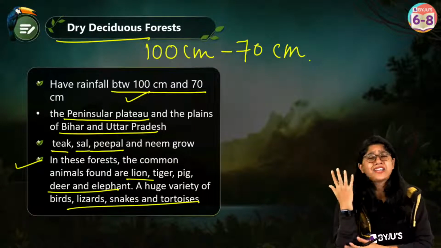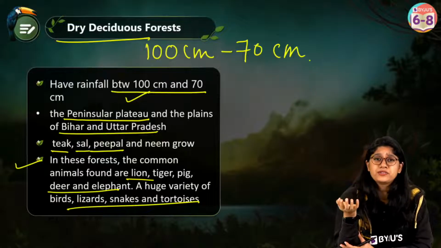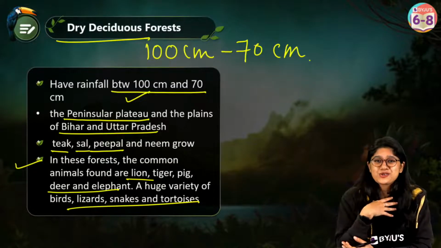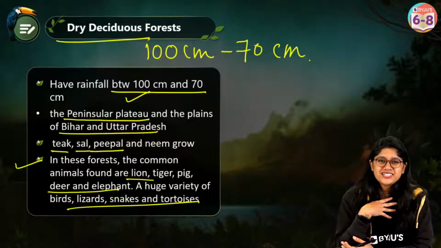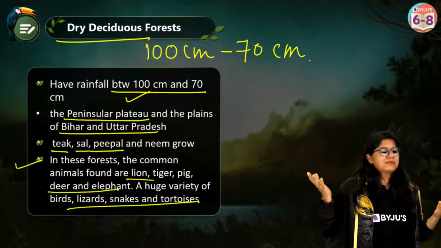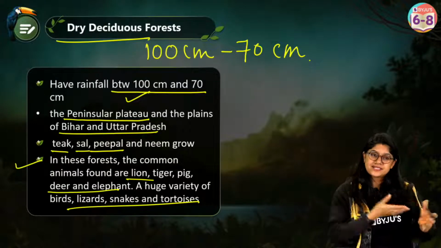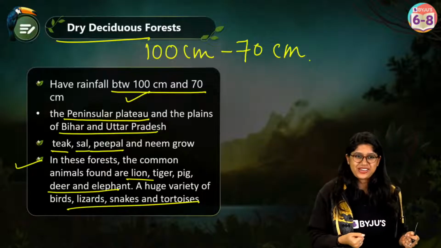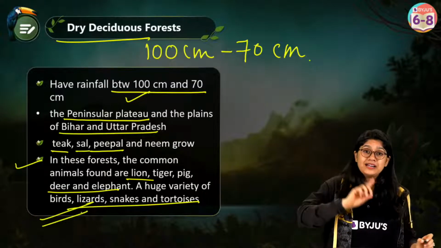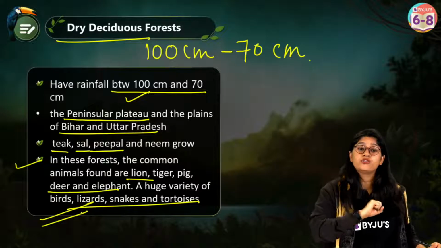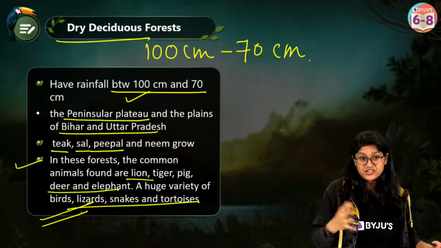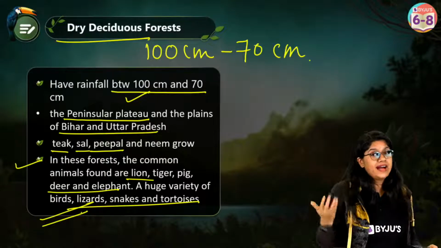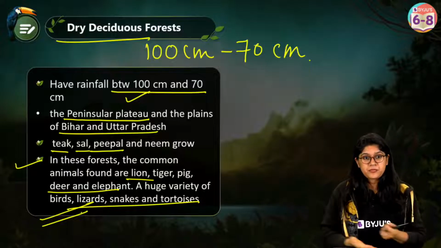Think about it, when it rains, would you like to stay over there? Animals are like us only, right? Yes, we need water, but animals do not need water as much as the plants do. Okay? So, in the tropical deciduous forest, we'll have the majority of the animal species of our country, the big cats that we say, like lion, tiger, and leopards.